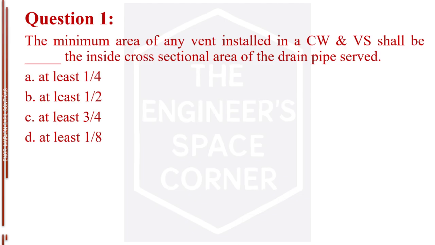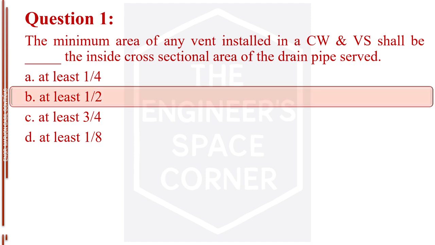Question number 1. The minimum area of any vent installed in a CW and VS shall be blank the inside cross-sectional area of the drain pipe served. Letter A, at least 1/4. Letter B, at least 1/2. Letter C, at least 3/4. Letter D, at least 1/8. The answer is letter B, at least 1/2.